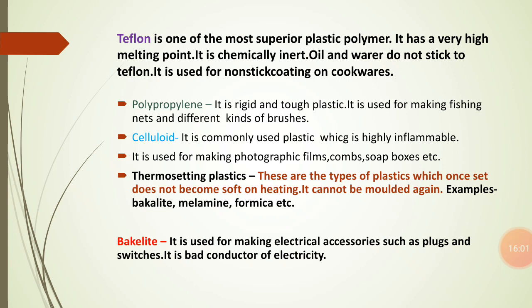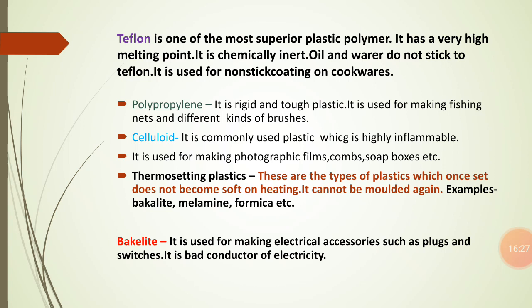Although relatively inert, it is vulnerable to ultraviolet radiation and can degrade considerably in direct sunlight. It is used for making gloves used by surgeons while performing operations, and it is also used in fishing nets and different kinds of brushes. So these are certain uses of polypropylene.